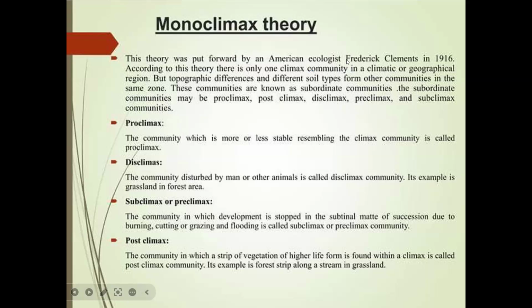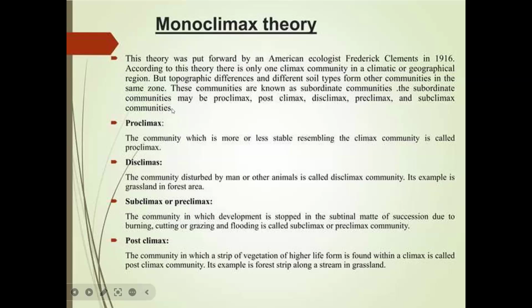Generally, according to this theory only one community is there in a particular geographical region, but due to topographical differences and different types of soils, only one community cannot exist. Subordinate communities are there.